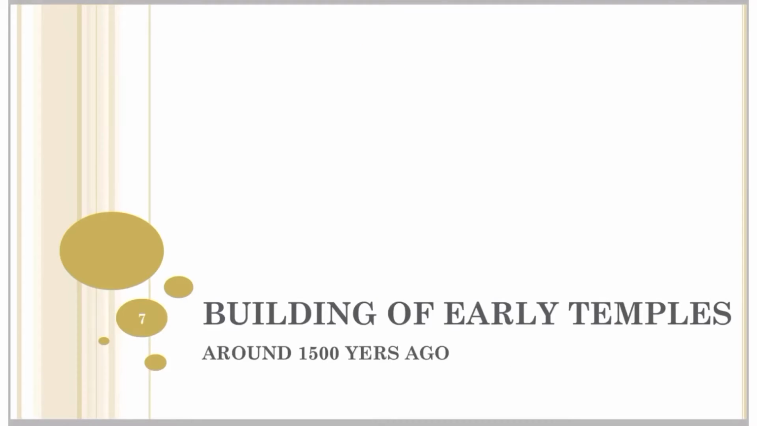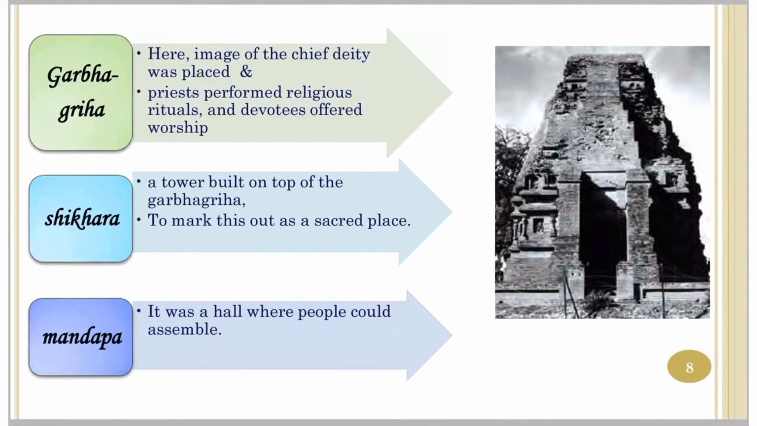Okay. Now friends, we will study about the building of the early temples. Some of the earliest Hindu temples were also built around 1500 years ago. Deities such as Vishnu, Shiva and Durga were worshipped in these temples. If you recall, the beginning of Bhakti also started around this period, that is 1500 years ago. Now friends, these are the most important parts in the making of a temple. First is the Garbhagriha. Here the image of the chief deity is placed. It is here the priests perform religious rituals and devotees offer worship to the deity. Now often a tower known as Shikhar was also built on top of the Garbhagriha to mark it out as a sacred place. Building Shikhars required careful planning.